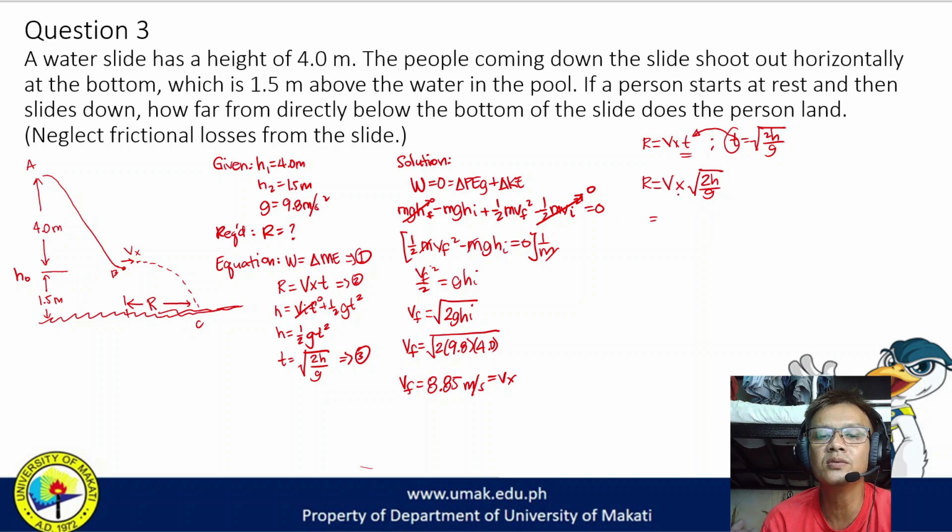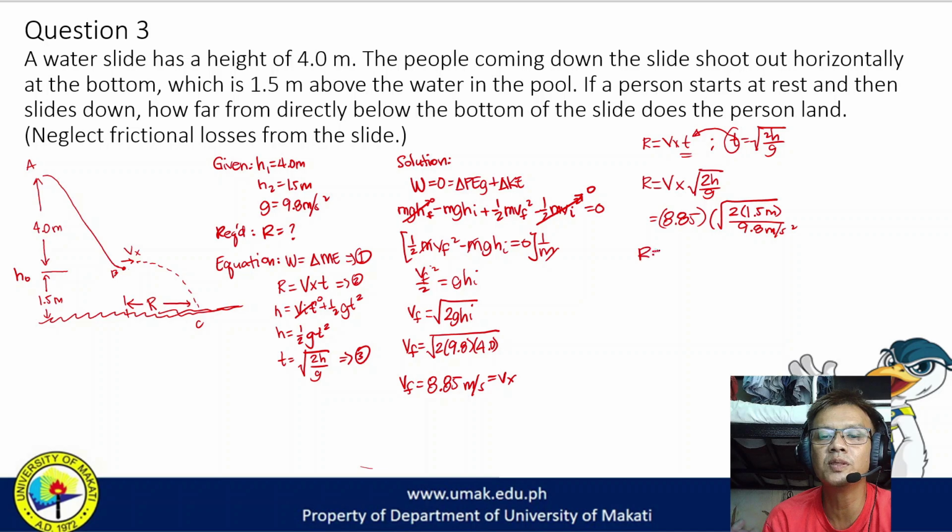So that is equal to 8.85 meters per second times the square root of 2 times the height. The height here is h sub 2, which is 1.5 meters, divided by gravity, which is 9.8 meters per second squared.